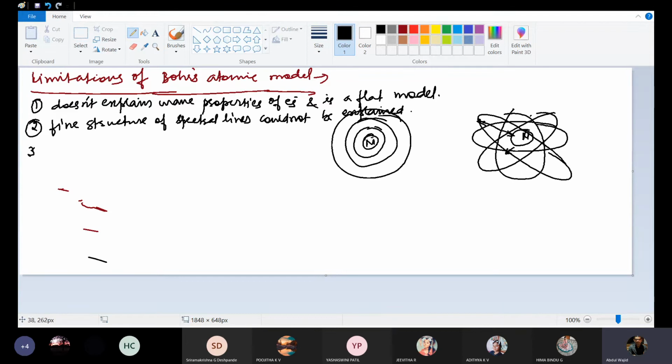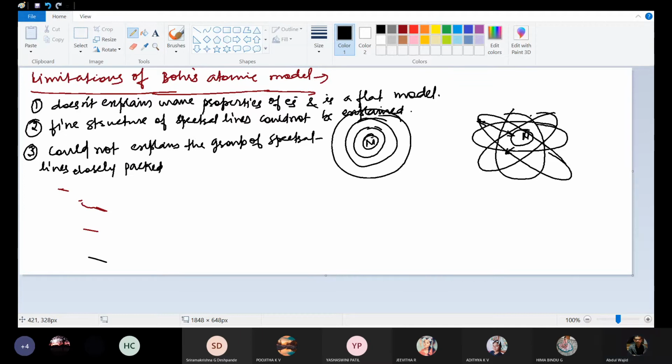This Bohr's atomic model is unable to explain the group of spectral lines closely packed in a given region of the H spectrum, the hydrogen spectrum.